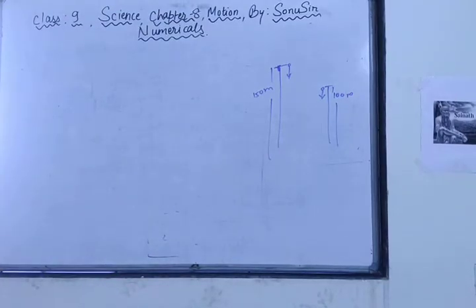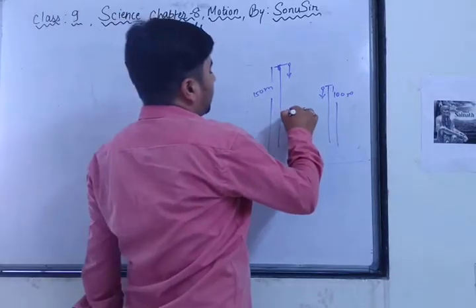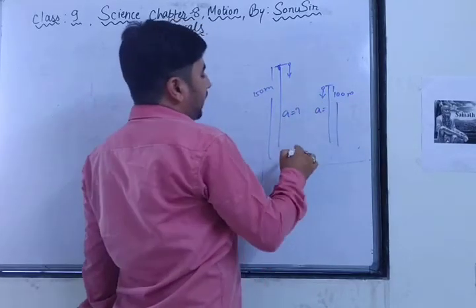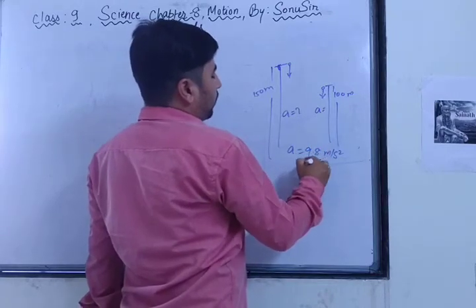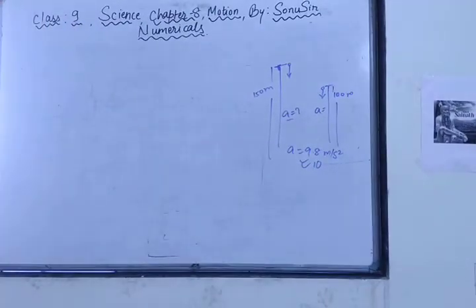Now the question is, what is the difference in their heights after 2 seconds if the acceleration is the same? Both accelerations are the same. How does the difference in heights vary with time? Generally acceleration is 9.8 meter per second square, but we will take it as 10. Generally when it drops down towards gravity we take it as negative, but here we have to take 10.